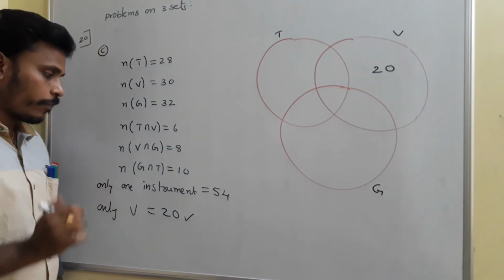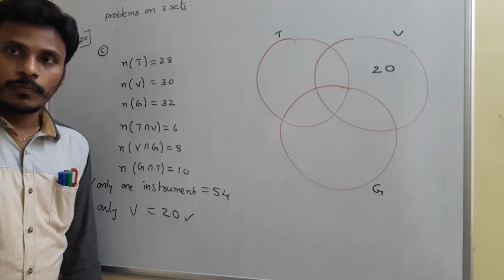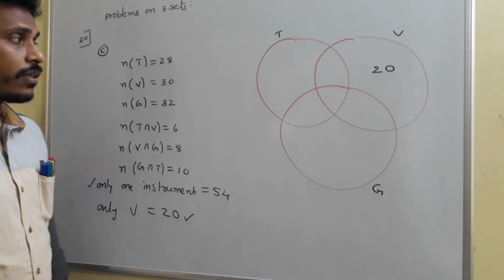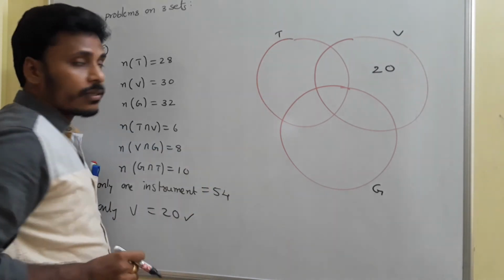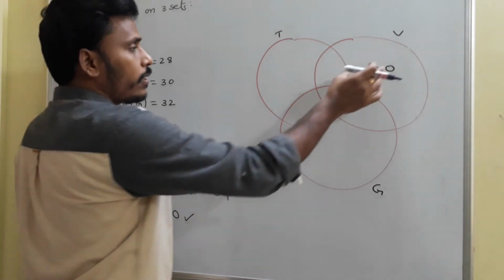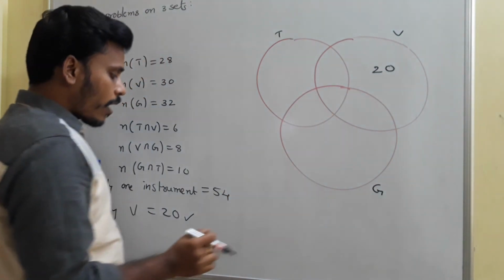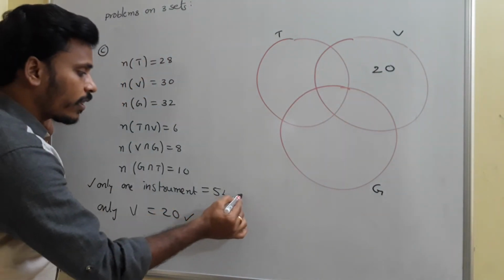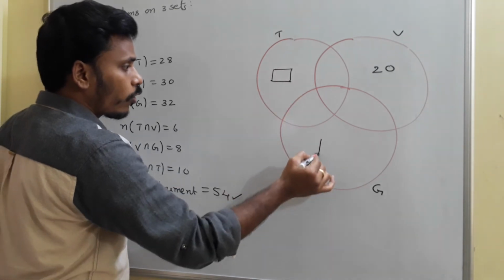It is very clear. And one more thing is, only one instrument is given as 54. Only one instrument, in the sense this part indicates only trumpet, this part indicates only guitar, this part indicates only violin. Only violin is 20, and only one instrument, for example, there is some number here and here, okay?